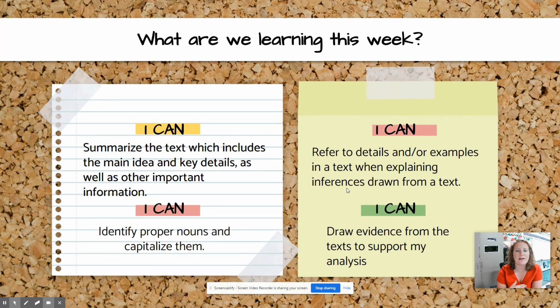So when we make inferences, we got to go back to the text and refer to specific details and examples. And lastly, our writing skill for the week is drawing evidence from text to support my analysis. So you got to think about how can I best cite text evidence to support my analysis.